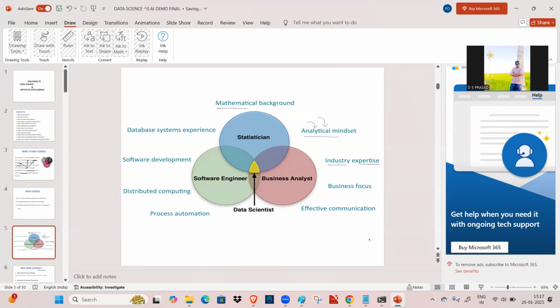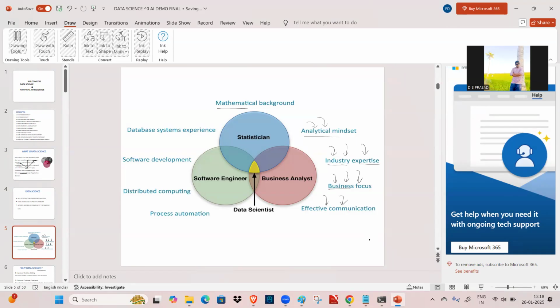How do you become an industry expert? If I work on healthcare data, then I will get the terminology of healthcare and have knowledge of each and every healthcare-related concept. And if I work on a retail project, then I will get that retail project knowledge also, and business focus. So how much business is happening with the help of data science, and without data science, we are going to see in the industry, not here.